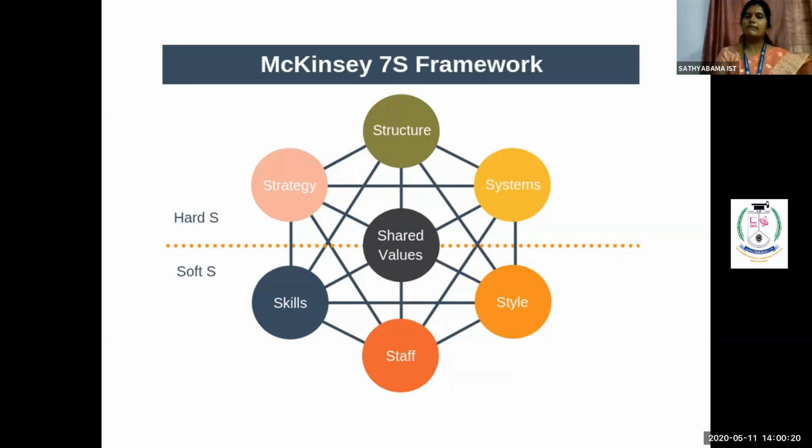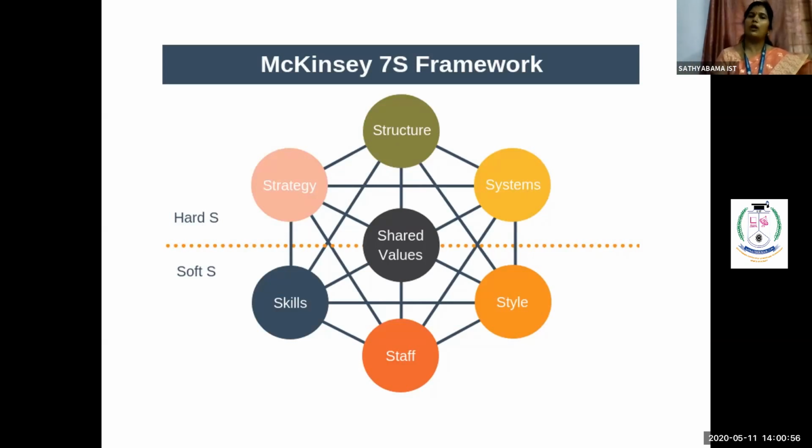Why has McKinsey framed all these S's together? What is the meaning of it? It represents that there should be equal coordination between the top level people and the lower level people. The strategy, the structure, and the systematic procedures of completing a particular task are formulated by the top level management. They differentiate the strategies, the structuring of employees, and have their own way of completing procedures adapted inside the organization.